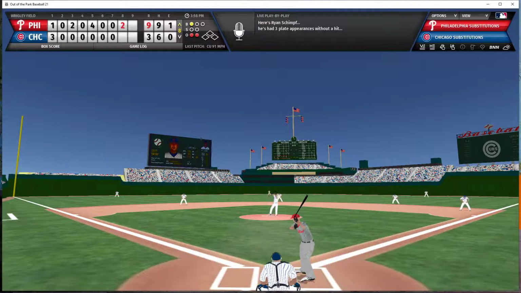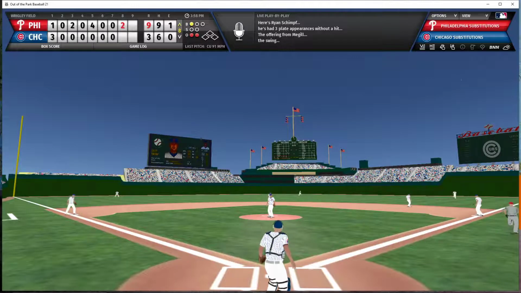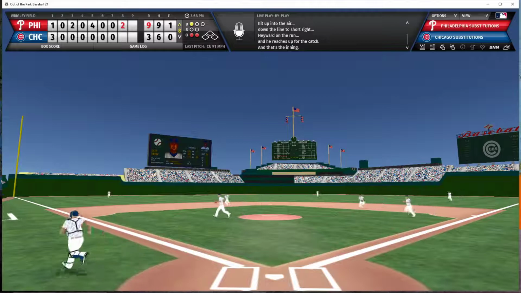1 ball count. Here's the pitch. That is popped up down the right field line. Hayward has a long run, but he gets there to record out number 3.